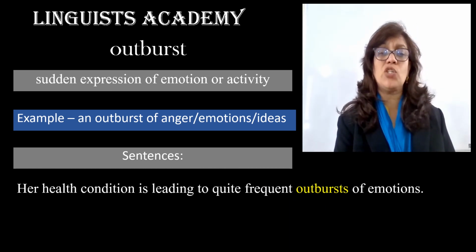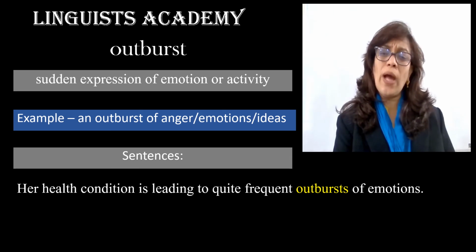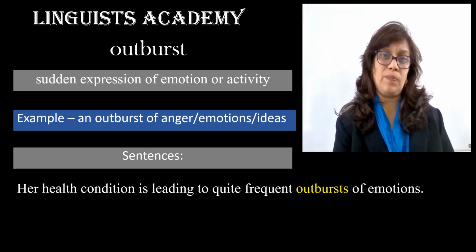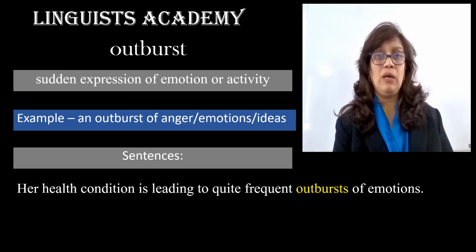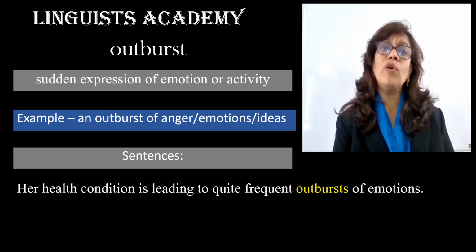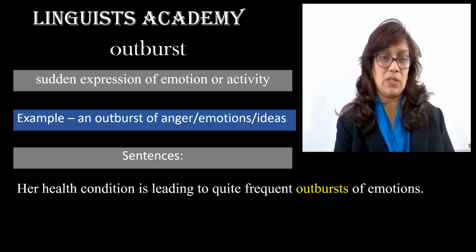Her health condition is leading to quite frequent outbursts of emotions. Her health condition is maybe causing her a lot of anxiety, a lot of worry, and therefore her reactions are becoming unpredictable.